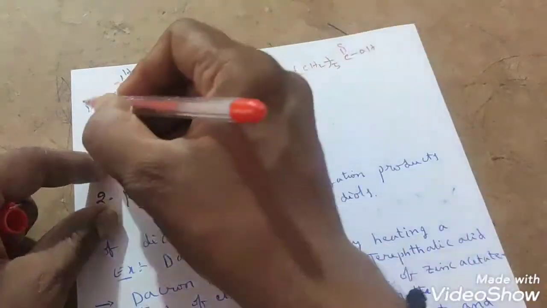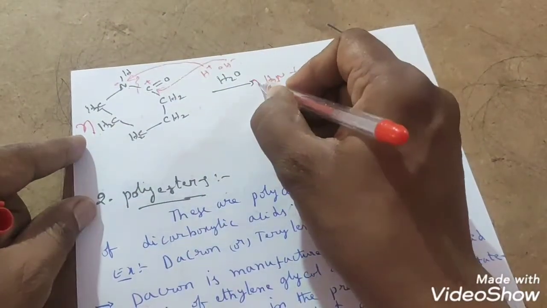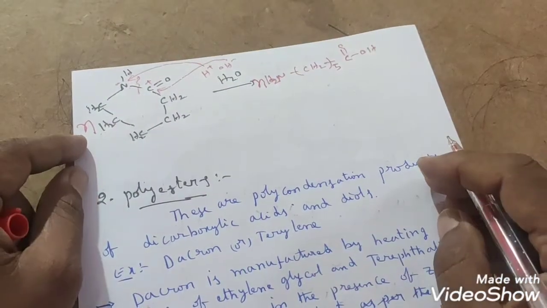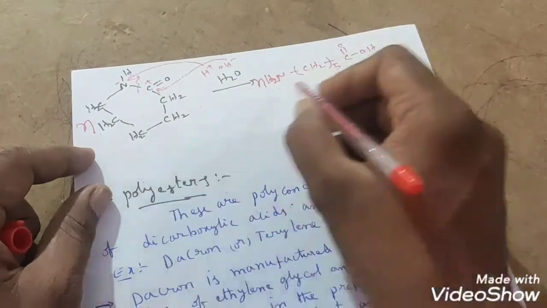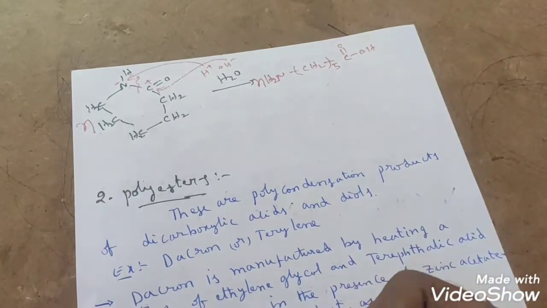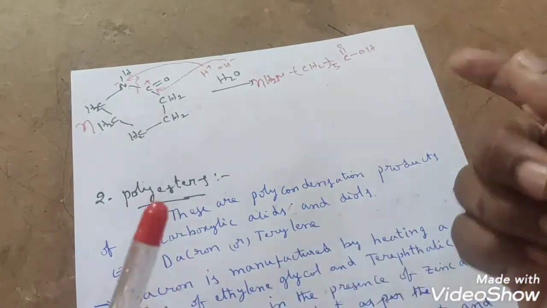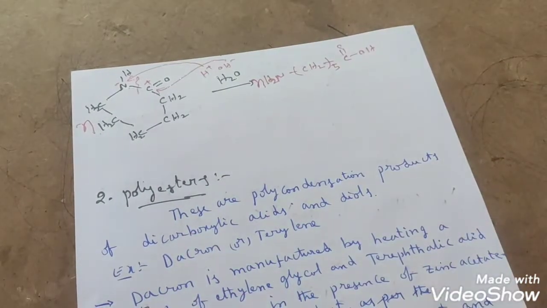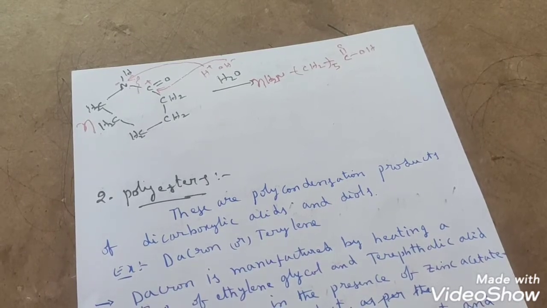These molecules, if you take here N moles, this also will produce N moles only. Correct or not? Now N moles of this you take. N moles of this will undergo polymerization. How it will undergo polymerization? Already you know that. How it is, for example, you can take now here.